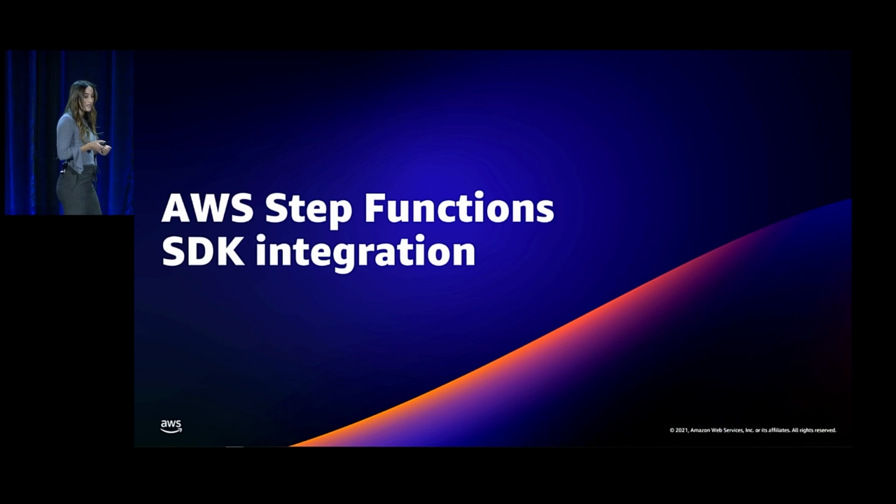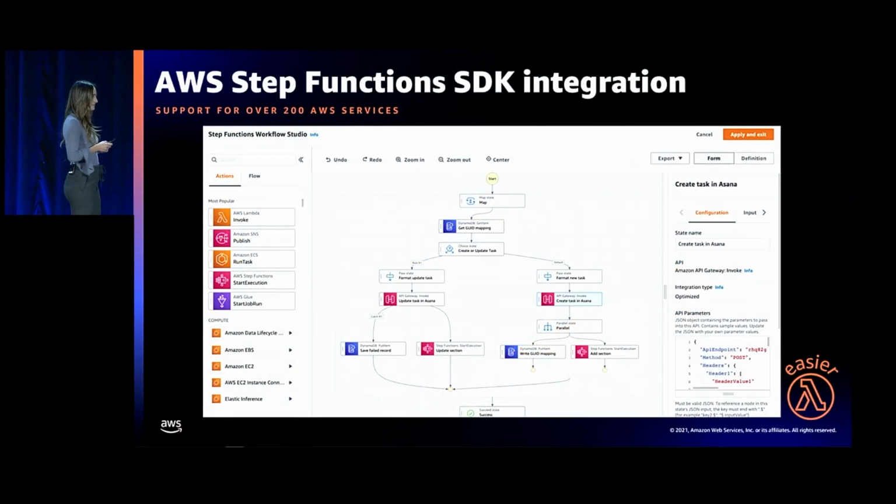With the Workflow Studio comes the AWS SDK integration. Step Functions has added support for over 200 AWS services and more than 9,000 APIs. Until this launch, if you wanted to use a service that the integration didn't support, you would have to hard code it in your Lambda function, and that just made everything more complex and added a ton of cost.